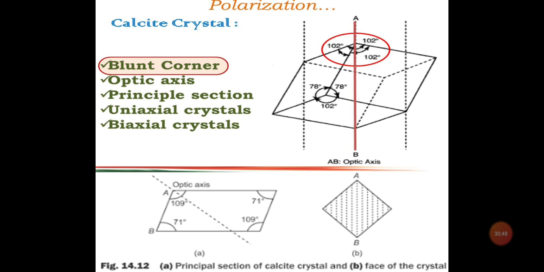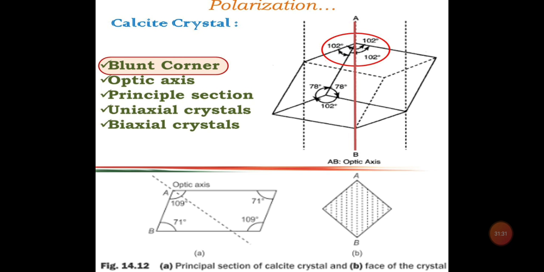Now the next term is the principal section. The plane containing the optic axis and perpendicular to a pair of opposite faces of the crystal is known as the principal section of the crystal for that pair of faces. In the lower picture, part A represents the principal section of the calcite crystal. The principal section always cuts the surfaces of the calcite crystal in a parallelogram having angles of 71 degrees and 109 degrees. An end view of the principal section perpendicular to the pair of opposite faces cuts these faces in a line parallel to the shorter diagonal of the faces.